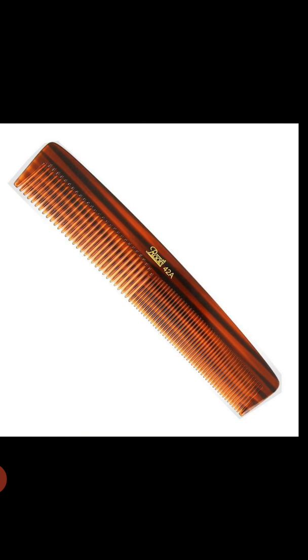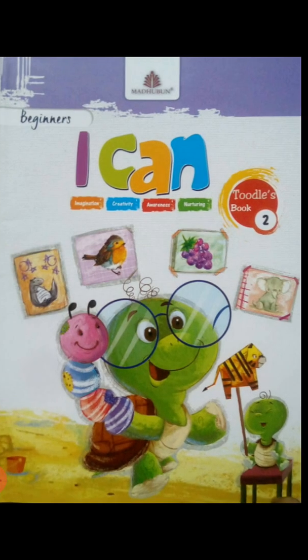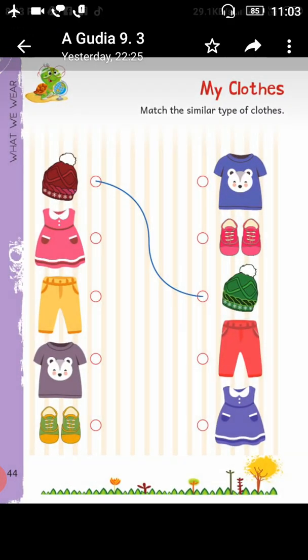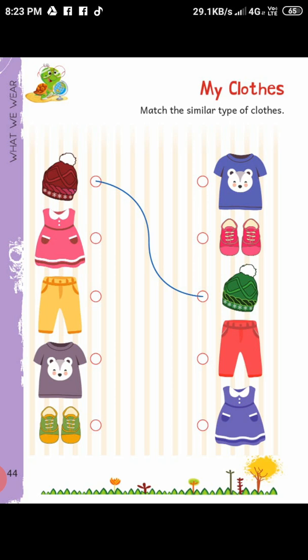Students, now open your book I Can Beginner Part 2, and open page number 44 and 45 as shown on your mobile screen. First, look at page number 44. Here we have a very easy exercise. First, we have to match all the similar types of clothes.